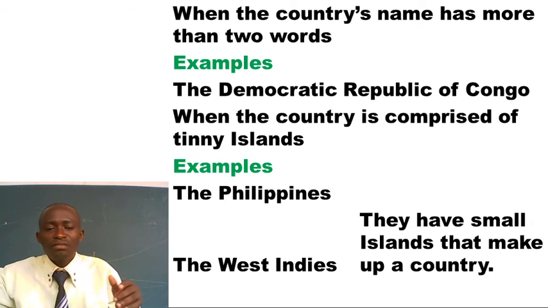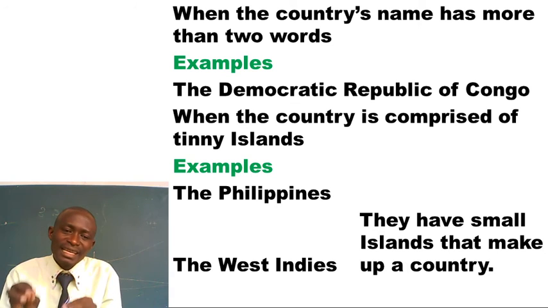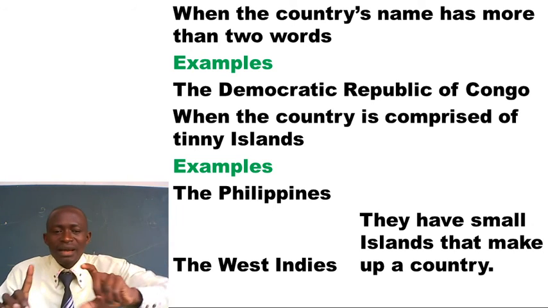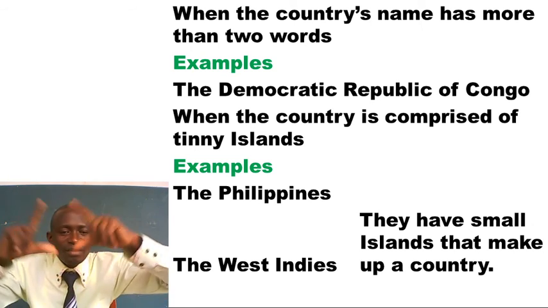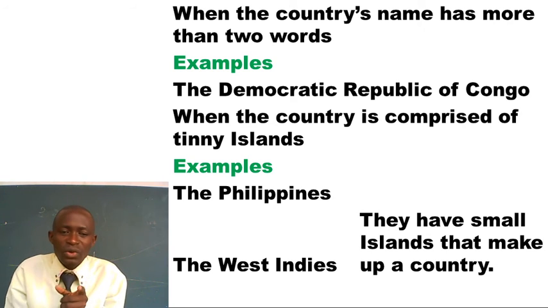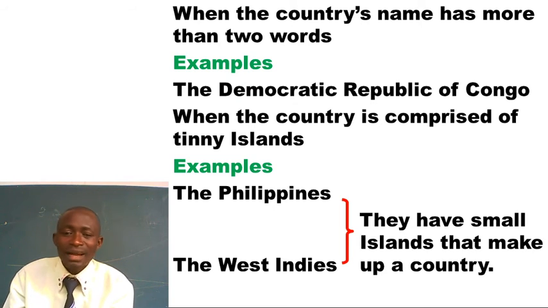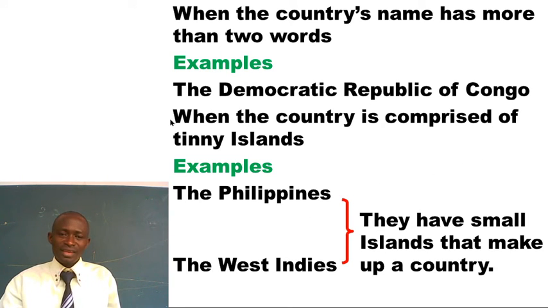From border to border, we have land. But this one is formed out of tiny islands. The bigger thing is water. Yes, but inside the water, there are places surrounded by water. And when you count all of them, they form a country. Like the Philippines and the West Indies, I refer to these. I mean, they have small islands that make up a country. This is just to help you understand what I'm referring to in this statement, when the country is comprised of tiny islands.